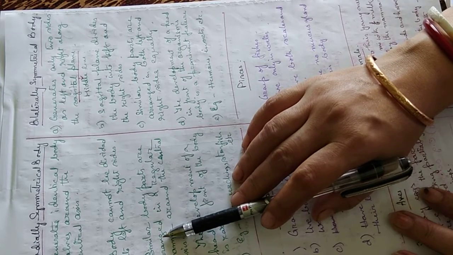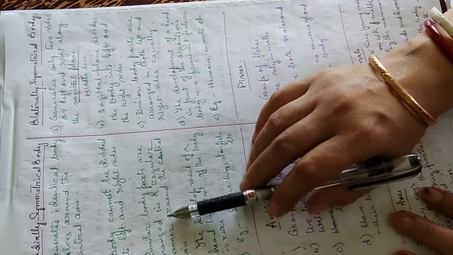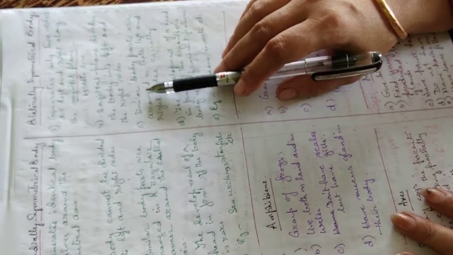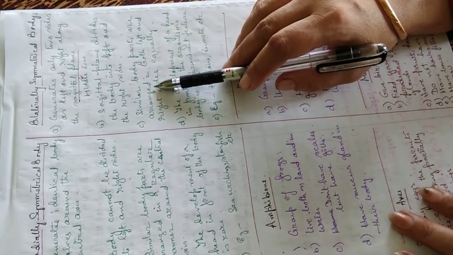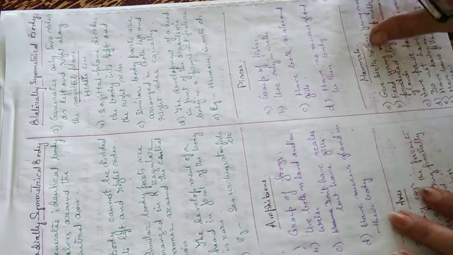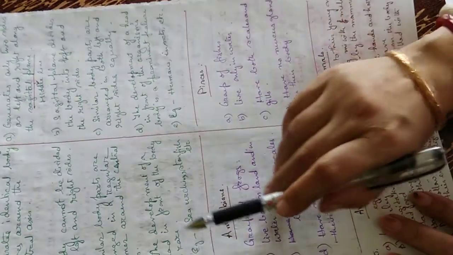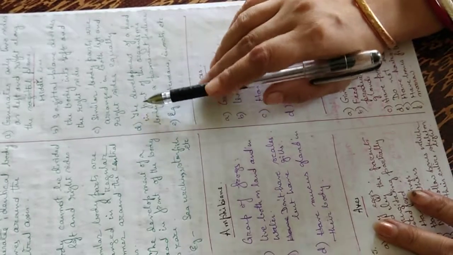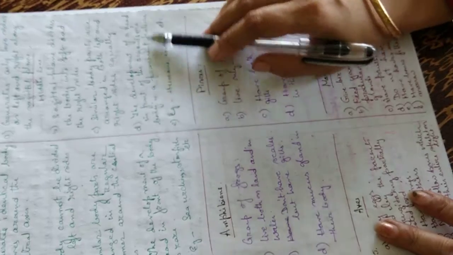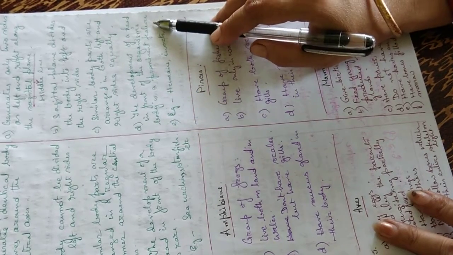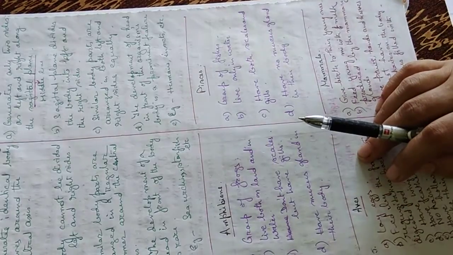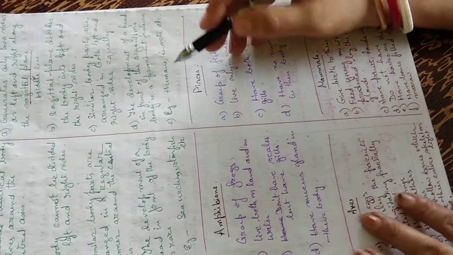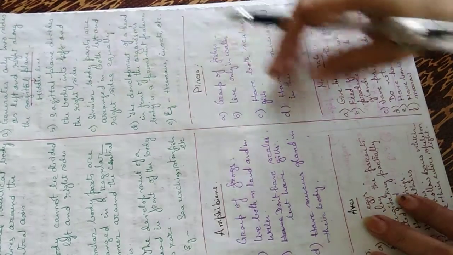Then in radially symmetrical body, similar body parts are arranged in a regular manner around the central axis, whereas in bilaterally symmetrical body, the body parts are arranged in both left and right sides equally. Then in radially symmetrical body, the development of the head in front of the body is rare, whereas in bilaterally symmetrical body, the development of the head in front of the organism's body is a prominent feature. Radially symmetrical body examples are sea urchin, starfish, etc. Whereas bilaterally symmetrical body examples are humans, insects, etc.